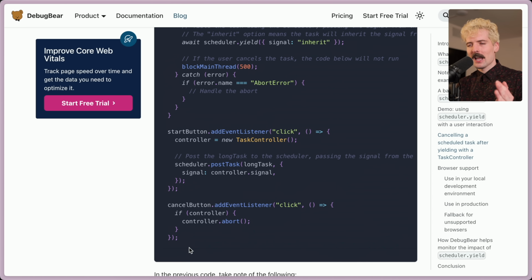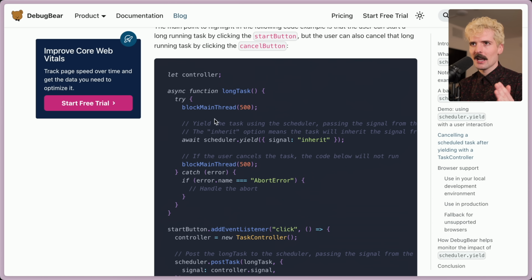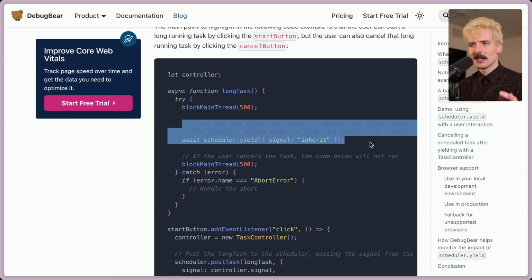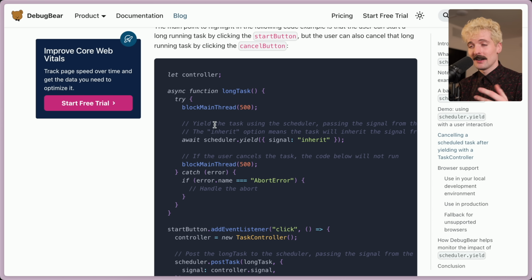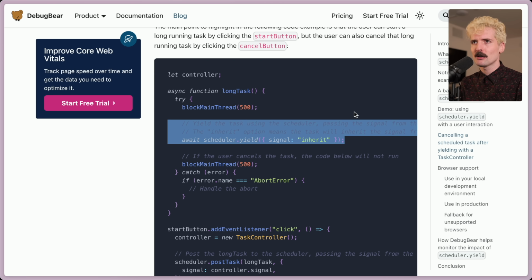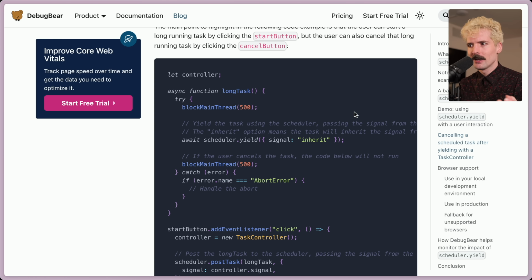It doesn't literally cancel you in the middle of the work. It only cancels during the await scheduler.yield section. But again, if we're thinking about React, imagine it's doing a big, heavy render to update your whole page, but then it yields for a second and sees, oh, you changed the state. All the things I was rendering don't matter anymore. I'm going to re-trigger this render, stop all the work I was doing, and do the right render this time. That is magical. It makes writing your own React or things like it that perform as well trivial.